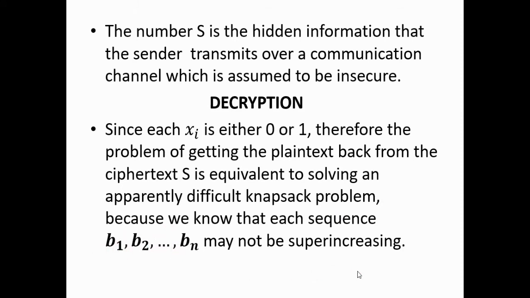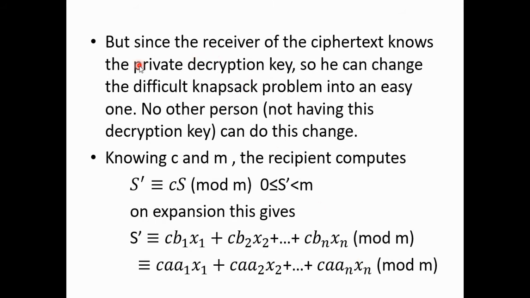But the genuine receiver has the private decryption key, and the attacker does not. Because the receiver has the private decryption key, he can use it to decrypt the message.